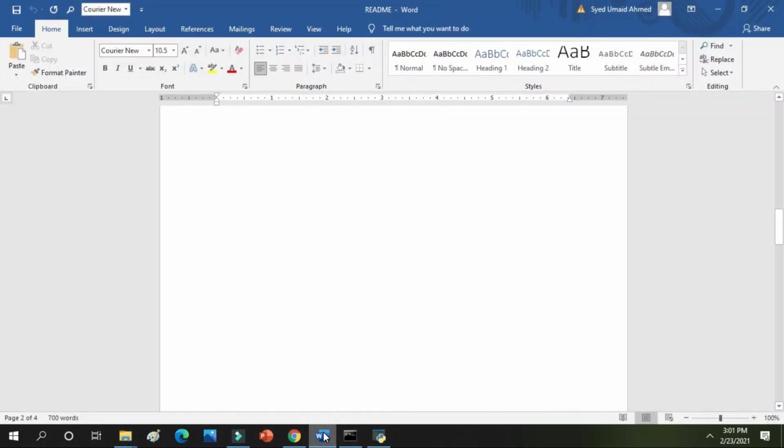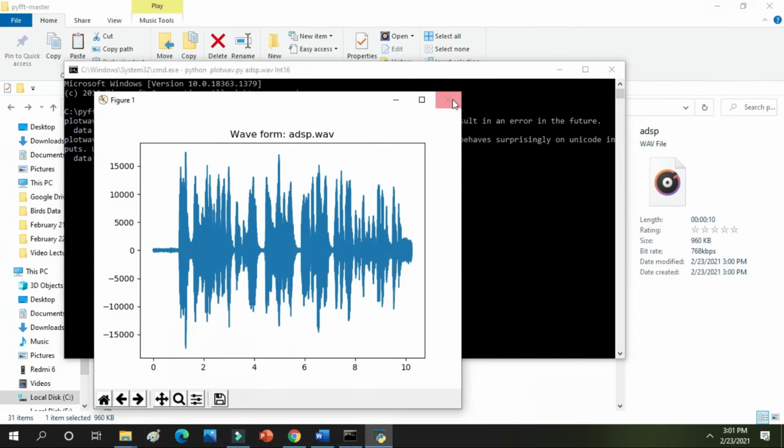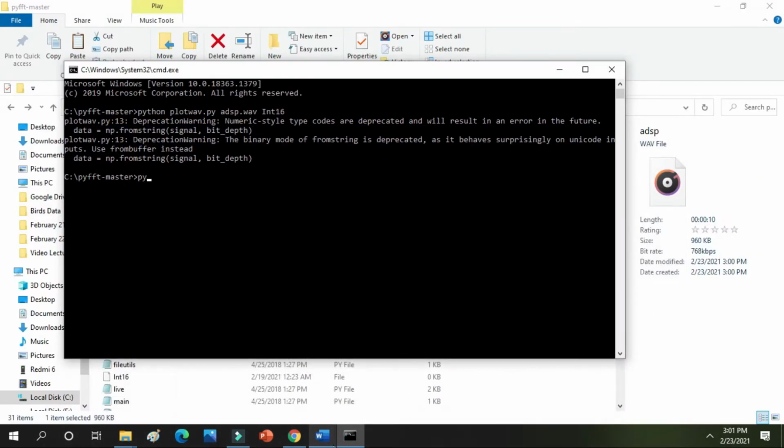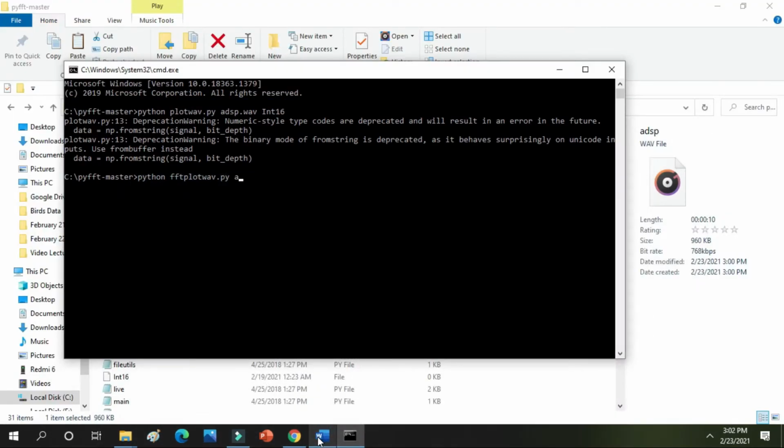version. The second part of my assignment is to plot the frequency spectrogram of my voice. So I am converting it into a frequency spectrogram. For the frequency spectrogram I am writing FFT plot wave, and I am again providing my wave file adsp.wav. Then I am writing the data type, the 16-bit mono channel. Now I am plotting the frequency spectrogram of my recorded voice.